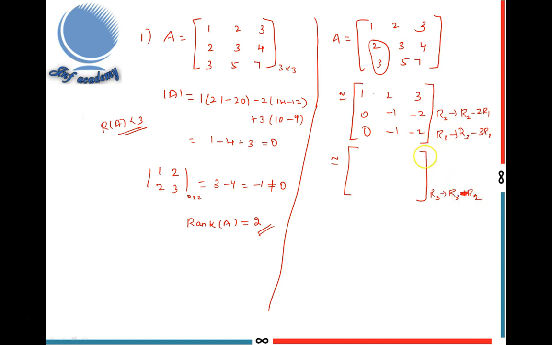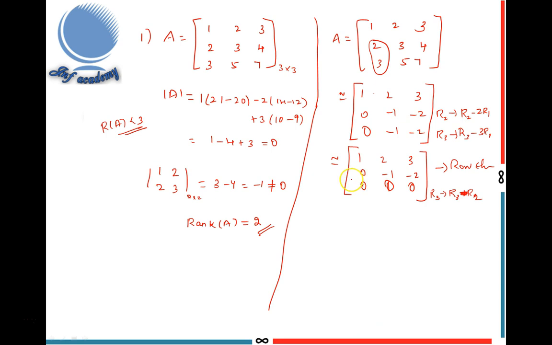The first is 0, the second is 0, and the third is R3 minus R2: minus 1 plus 1 equal to 0, minus 2 plus 2 equal to 0. This is the row echelon form. This is the final matrix, the row echelon form matrix.